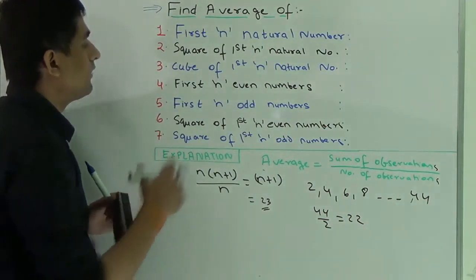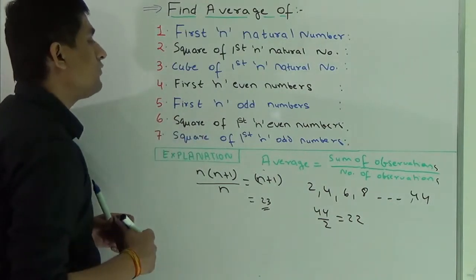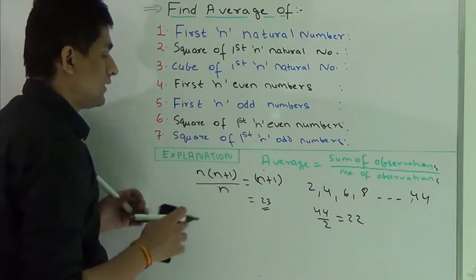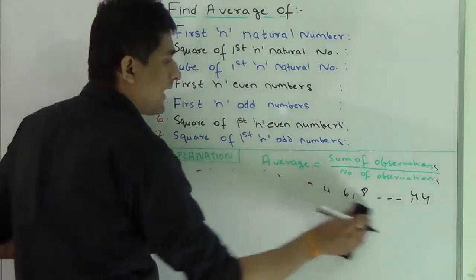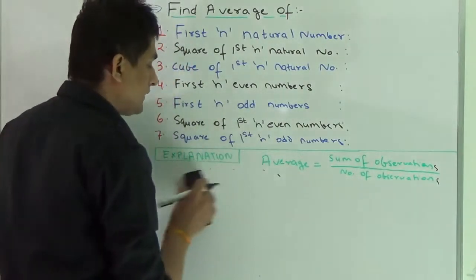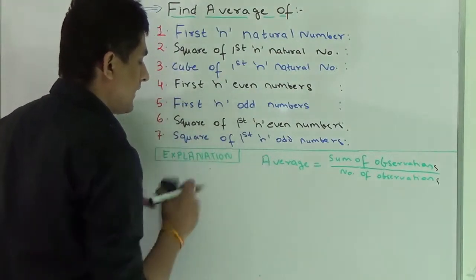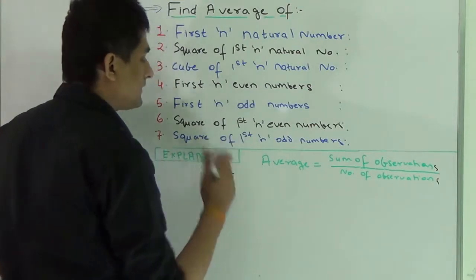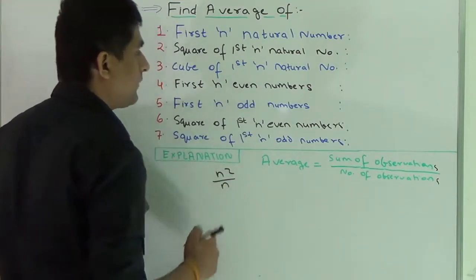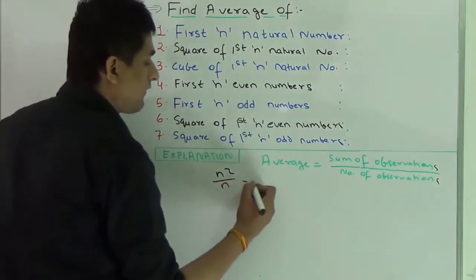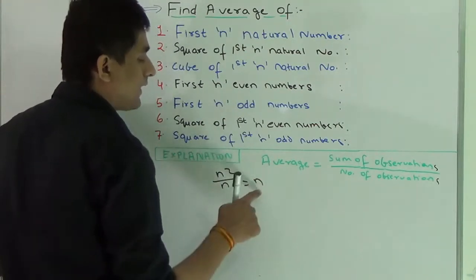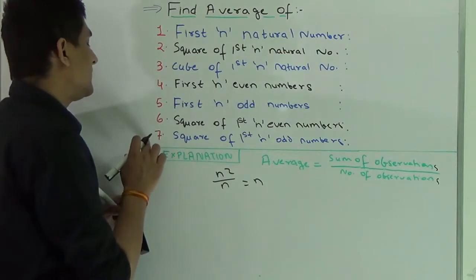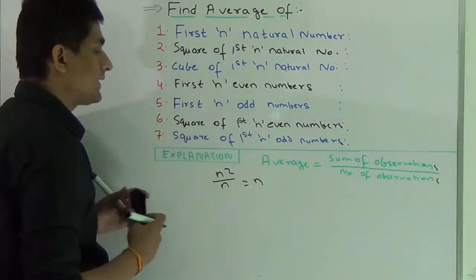Now we have to calculate the average of first n odd numbers in the fifth series. We know that the sum of first n odd numbers is n square, and in order to calculate its average, I have to divide it by the number of observations, which is n, and it will come out to be n. Again, n is the number of terms. Now moving to some typical series, series 6 and series 7.